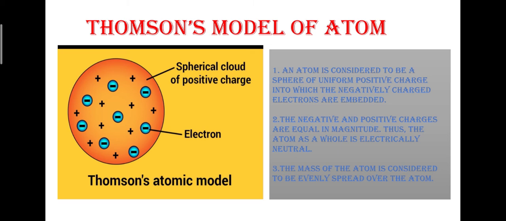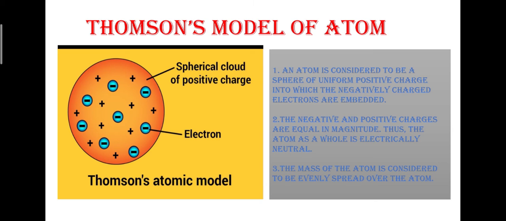Next topic is Thomson's model of an atom. It is very simple, nothing much to explain. Thomson's model is the atomic model in which he explained the arrangement of electrons and protons in an atom, in the way of a pudding on which plums are spread. In the same way, electrons and protons are spread in the spherical positive cloud of the atom.